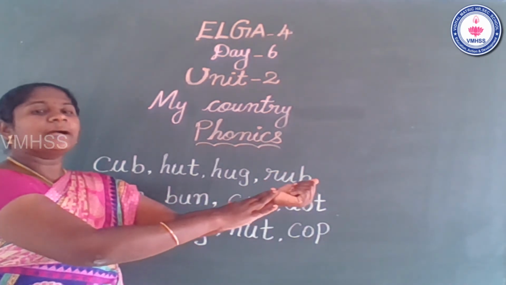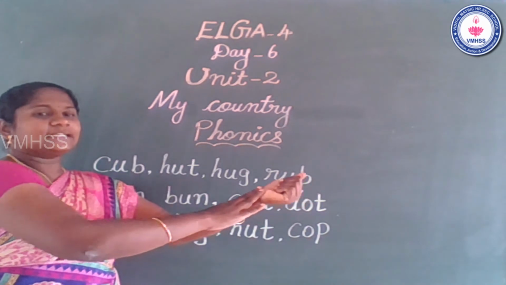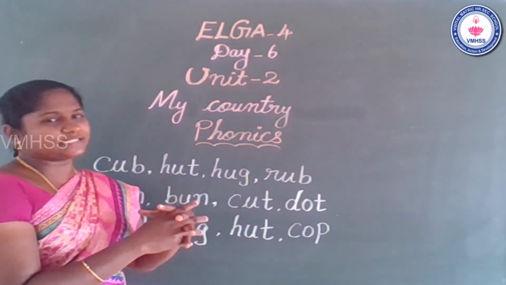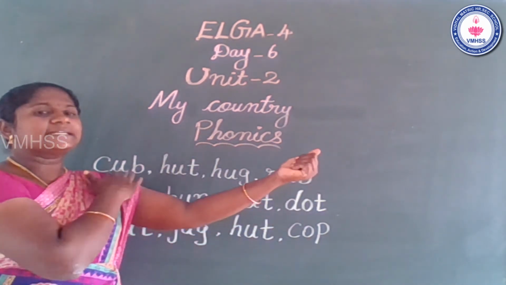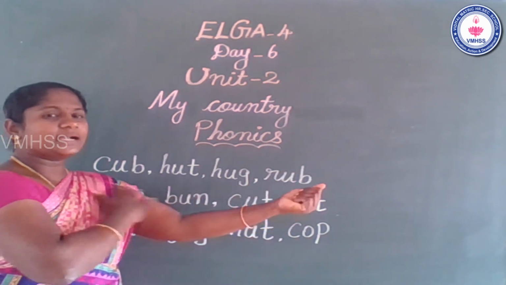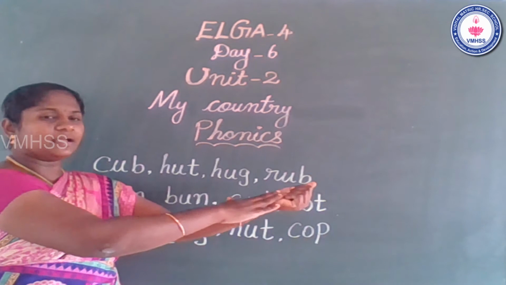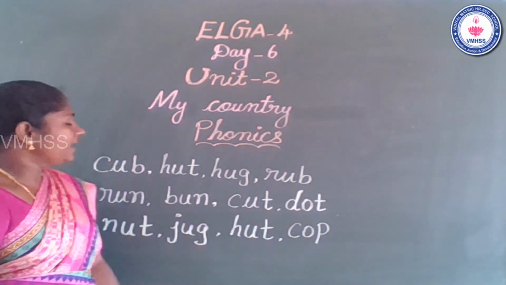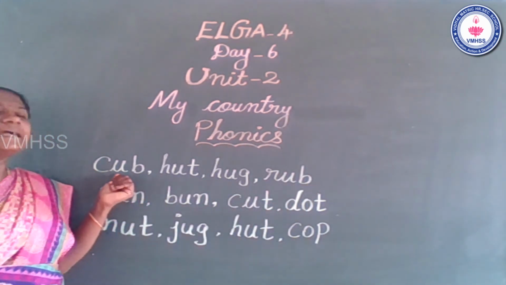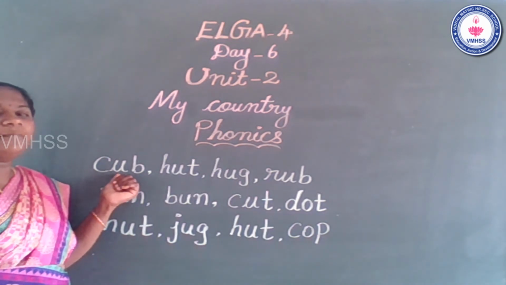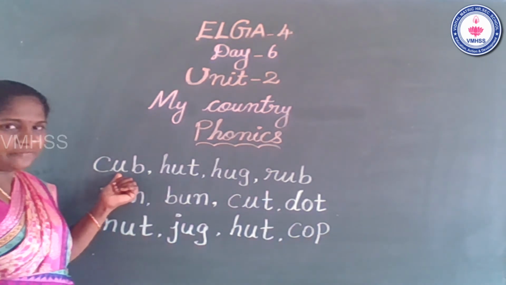B. Now let us join together all the sounds. K, a, b. Cub. Children, please repeat after me. Cub.